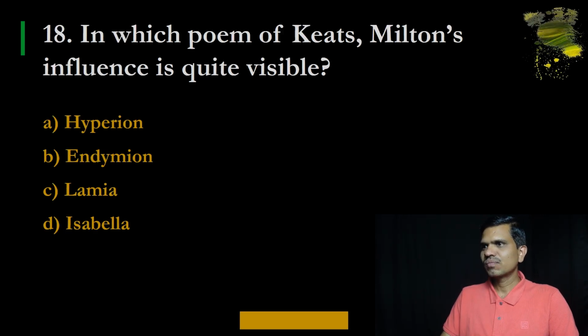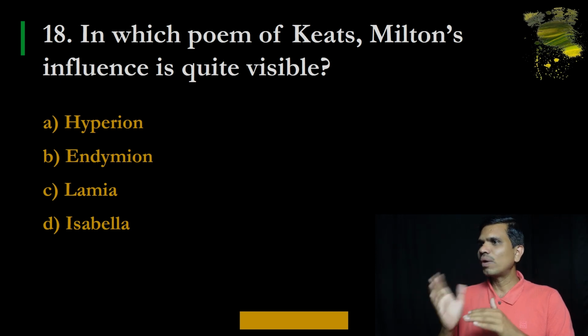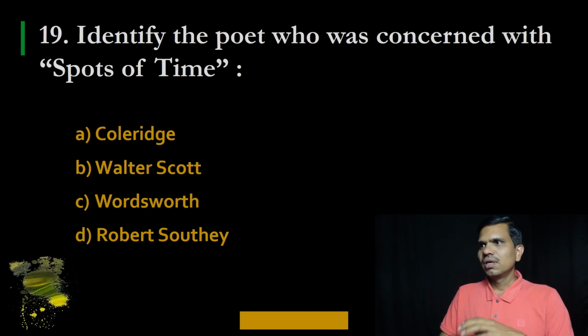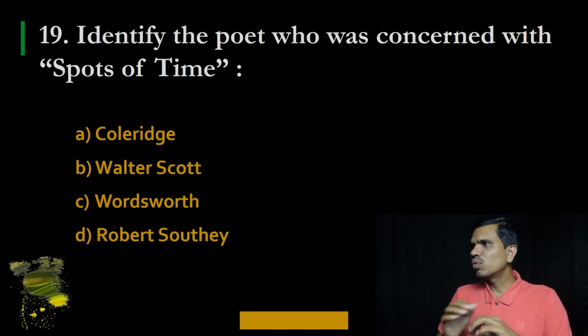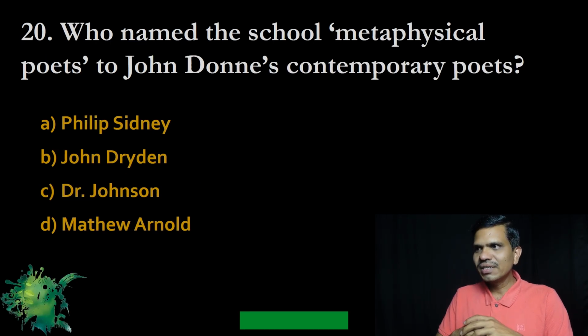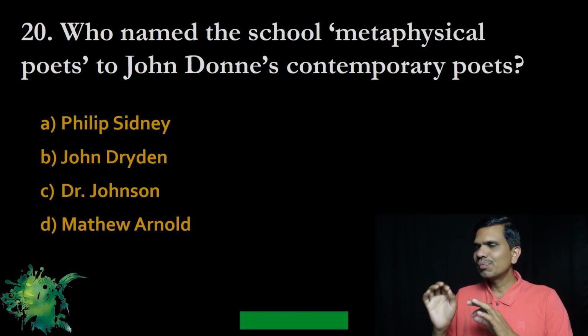Number 18. In which poem of Keats Milton's influence is quite visible? A. Hyperion, B. Endymion, C. Lamia, and D. Isabella. And the correct option is A. Hyperion. Number 19. Identify the poet who was concerned with spots of time. A. Coleridge, B. Walter Scott, C. Wordsworth, and D. Robert Southey. And the correct option is C. Wordsworth.